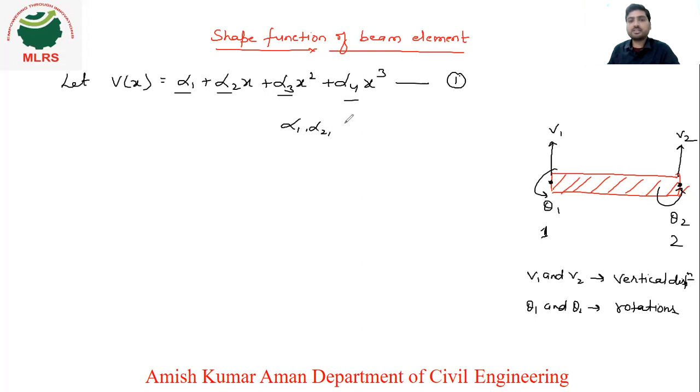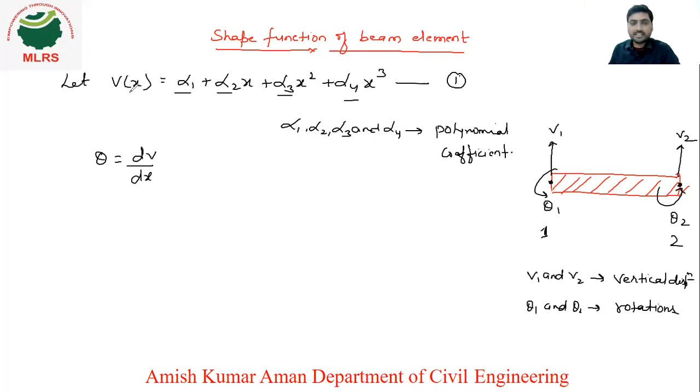Alpha 1, alpha 2, alpha 3 and alpha 4 are constants, or you can say polynomial coefficients. There is no problem, we can say either. Now this is the vertical displacement v, but coming to the rotation, what is the relation between rotation and v? Rotation is nothing but dv upon dx, the slope.